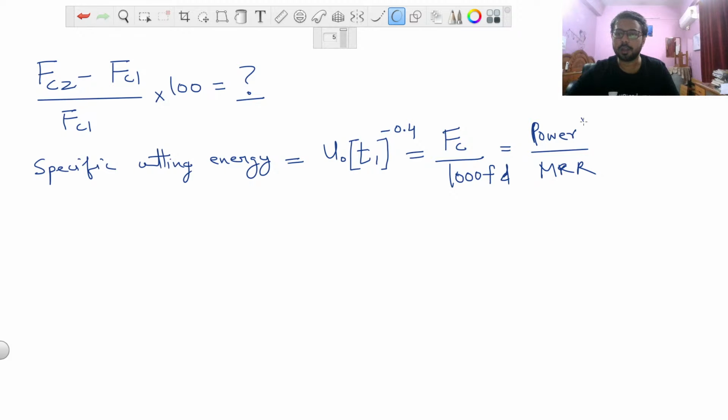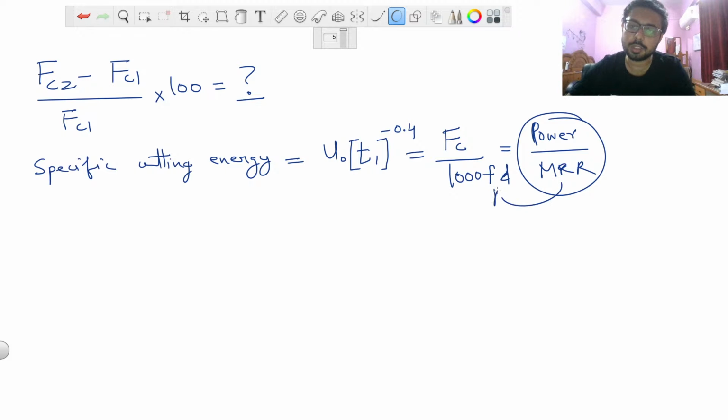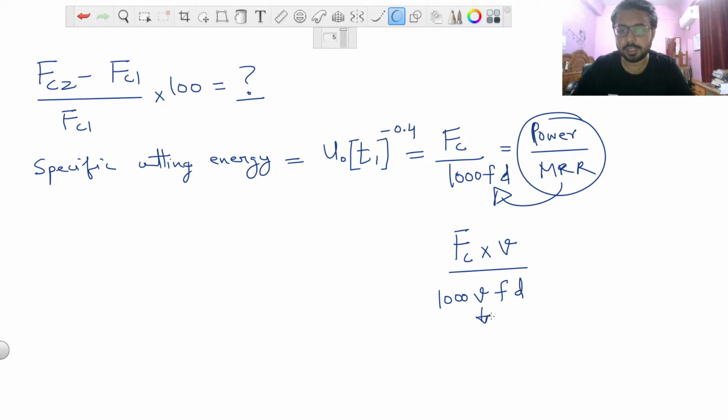And from this power divided by material removal rate only, we have come to this equation, that is FC, cutting force, divided by 1000 FD, because power is equal to FC into V, cutting velocity, and material removal rate is equal to 1000 V FD, where V is your cutting velocity in meter per minute. To convert this in mm cube per minute, we did this, and the unit of specific cutting energy is joule per mm cube.